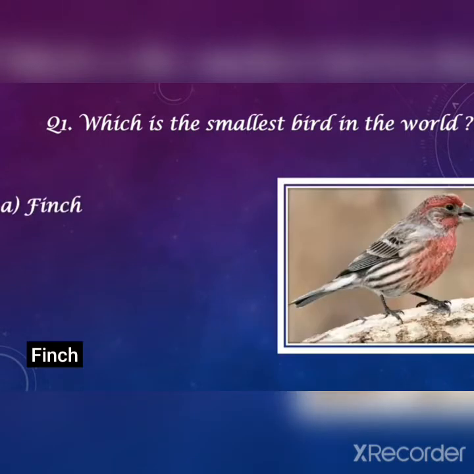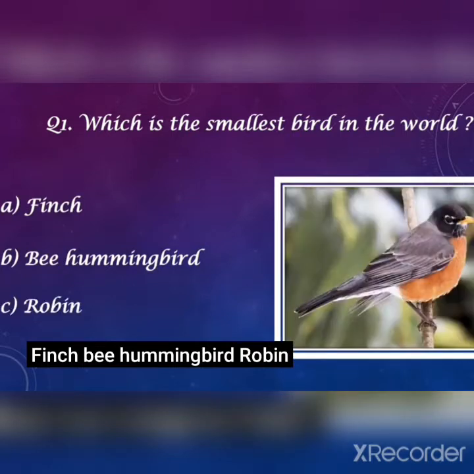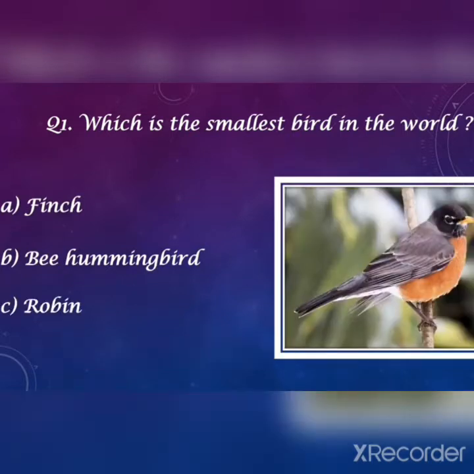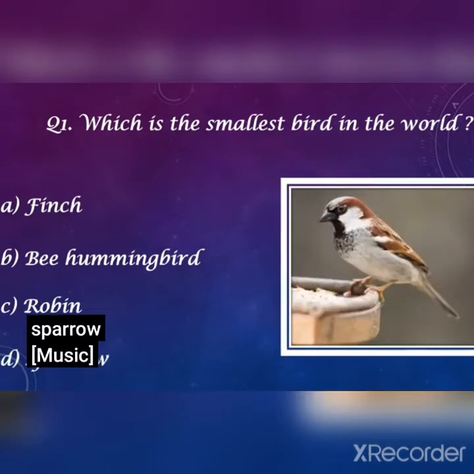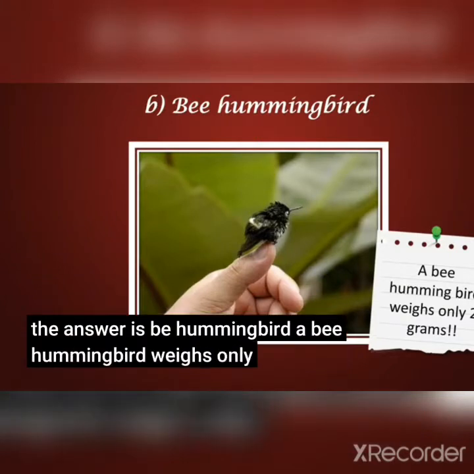Which is the smallest bird in the world? A. Finch. B. Hummingbird. C. Robin. And D. Sparrow. Please give the answer. B. Hummingbird. It weighs only 2 grams.